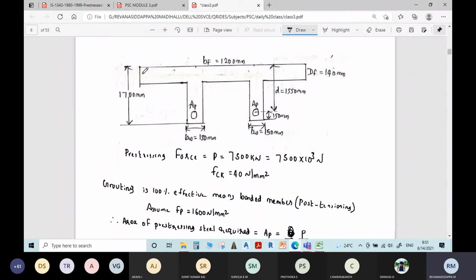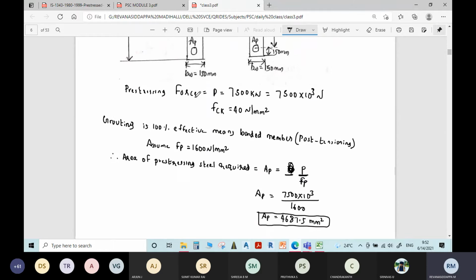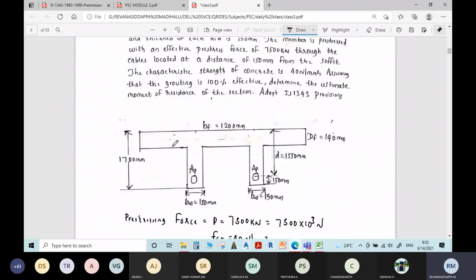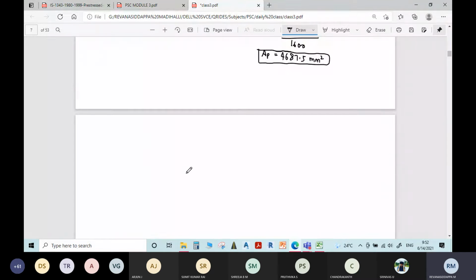So when the beam has got so much depth, obviously there is a chance of the neutral axis lying in the web portion. That is why I will assume neutral axis in the web only. No problem even if you assume it in the flange portion. Anyone you can assume.